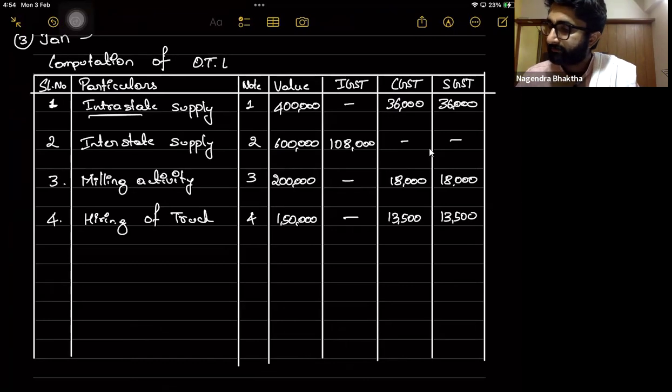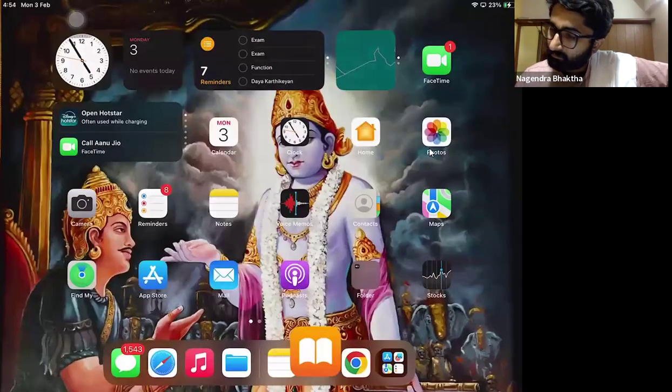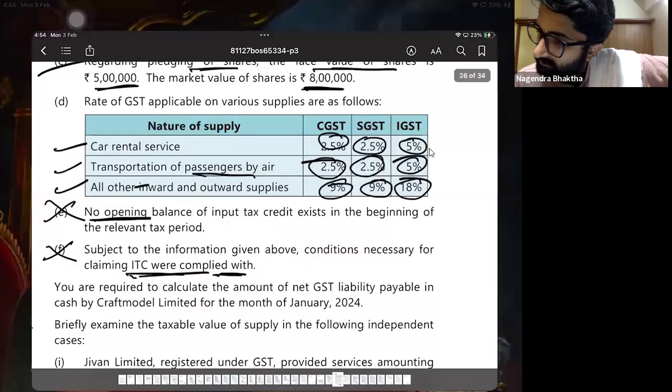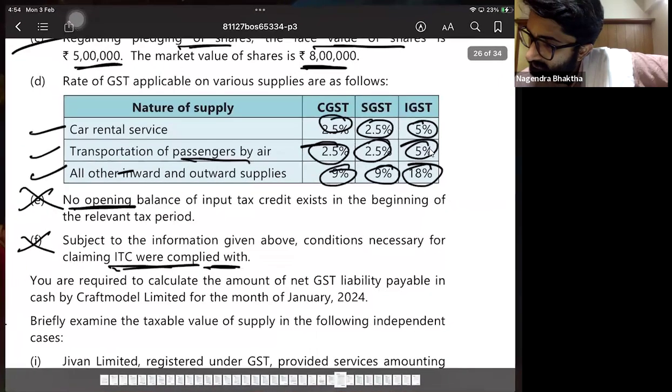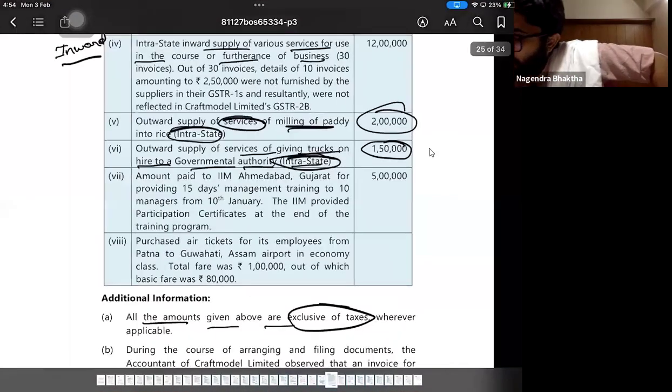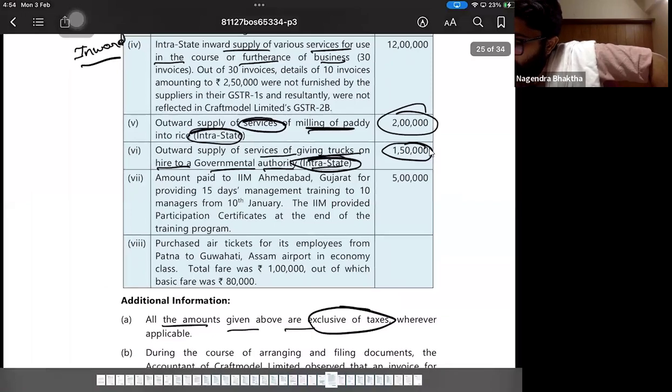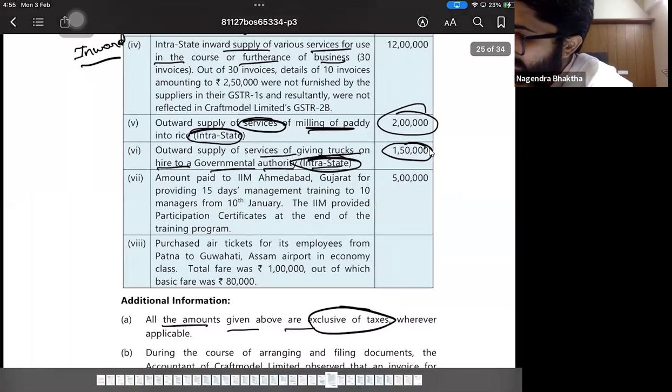Okay, next point. Amount paid to IIM Ahmedabad, Gujarat for providing 15 days management training to 10 managers from 10th January. The IIM provided the participation certificates at the end of the training program. So this is amount paid.